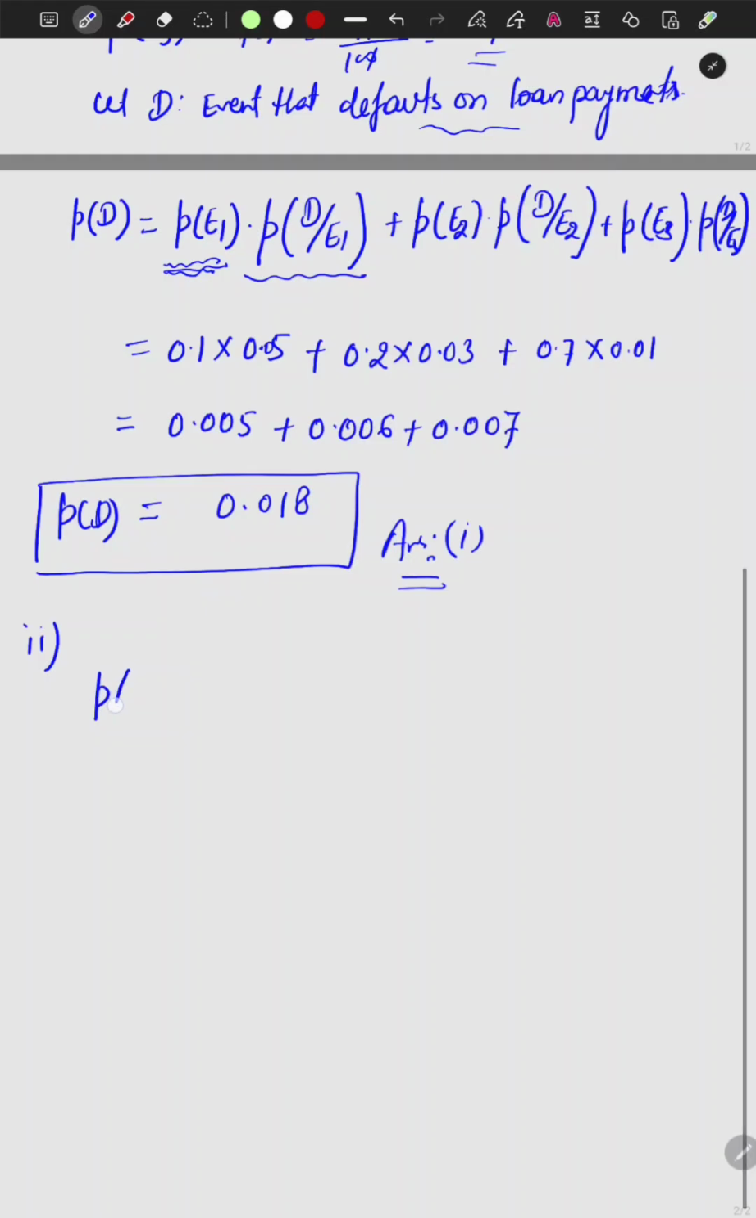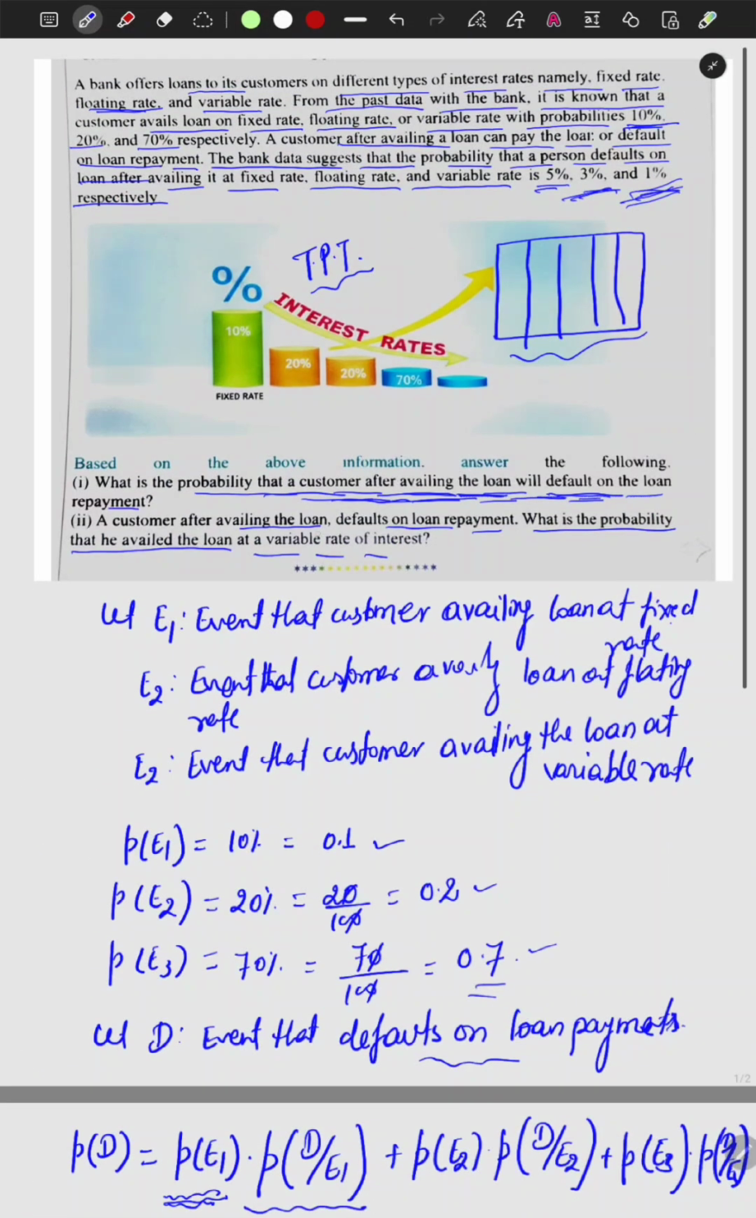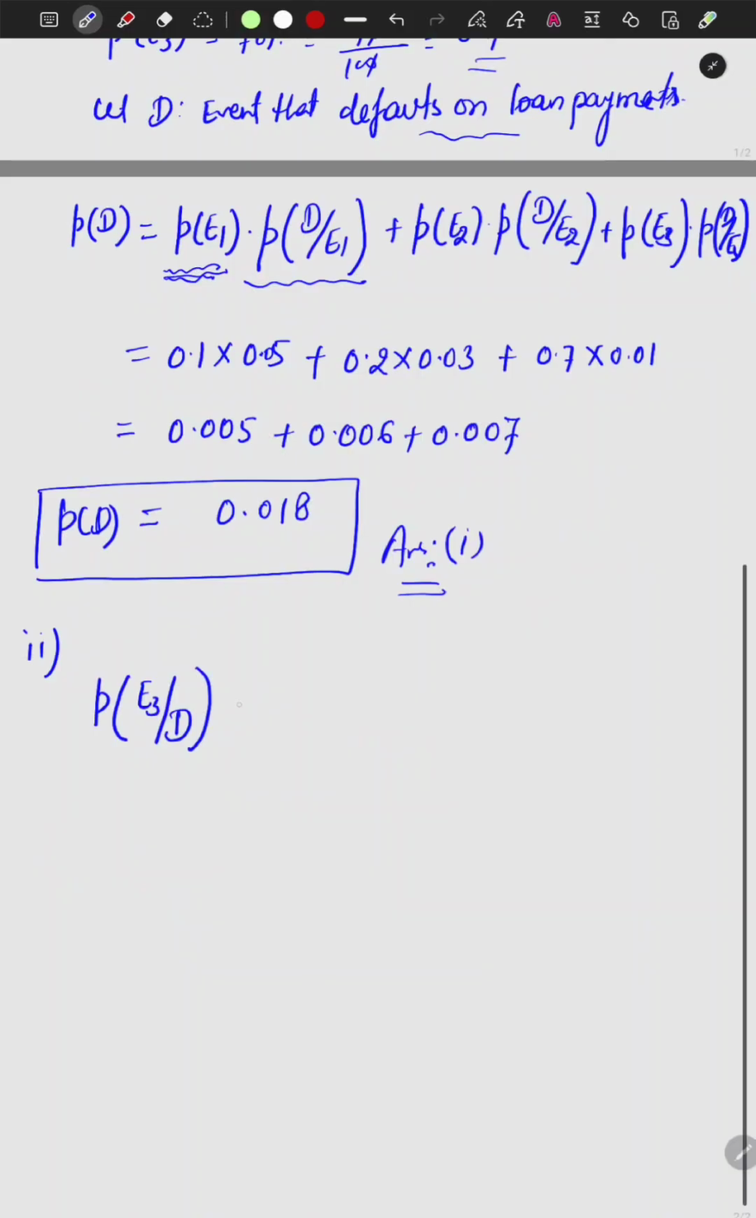So it is asking the probability of E3 given that the event has already occurred. Try to understand: the question is saying the loan has gone into default. Defaults on the loan means probability D already occurred. So tell me the probability of E3, the third event. E3 is being asked, correct, variable rate, yes.